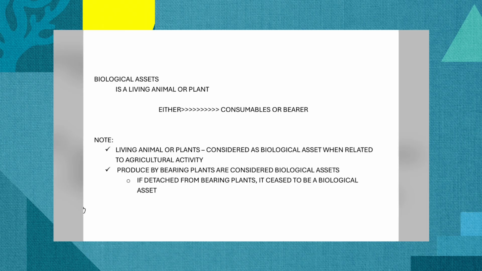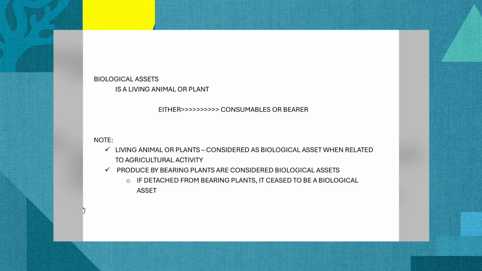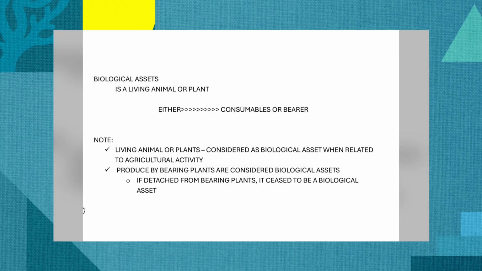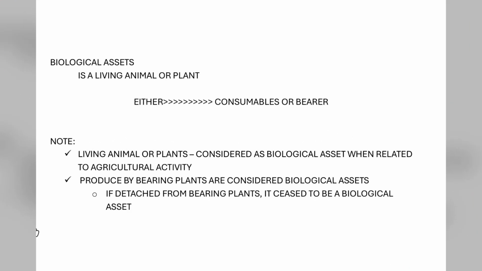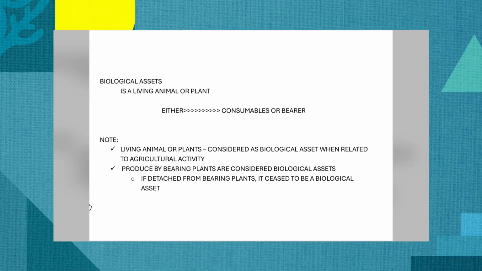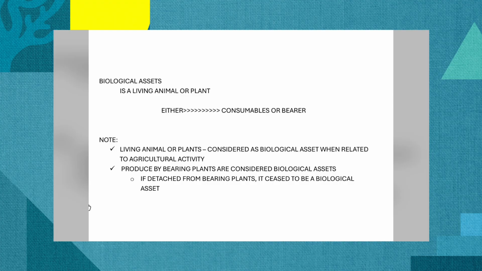It is the management by an entity of the biological transformation and harvest of biological assets for sale or for conversion into agricultural produce or into additional biological assets. So, take note of that ha. Related po dapat siya to agricultural activity. Pag hindi po, hindi yun part of the biological asset.